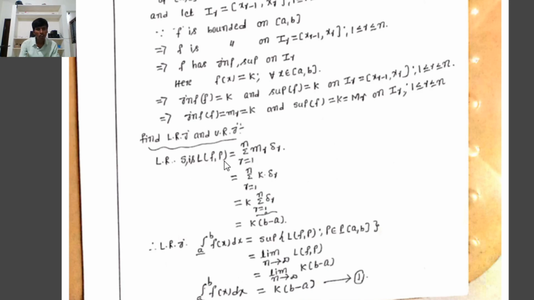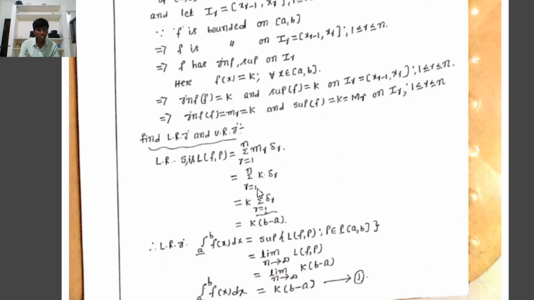L(f, P) equals, by the definition of the lower Riemann sum, the summation r = 1 to n of m_r delta_r, where m_r is the infimum of f(x) on the rth subinterval I_r, which equals k. Therefore, the summation r = 1 to n of k delta_r, where k is a constant taken outside, equals k times the summation r = 1 to n of delta_r. Since we already know the summation of delta_r equals b minus a, L(f, P) equals k(b - a). That is, the lower Riemann sum equals k(b - a), a constant value for every partition.